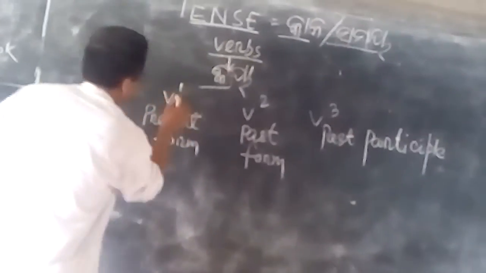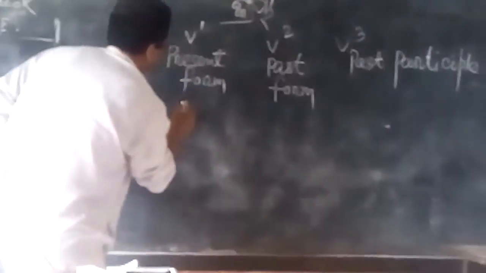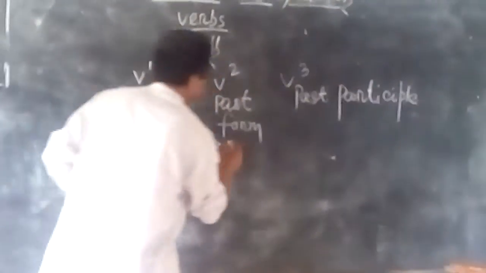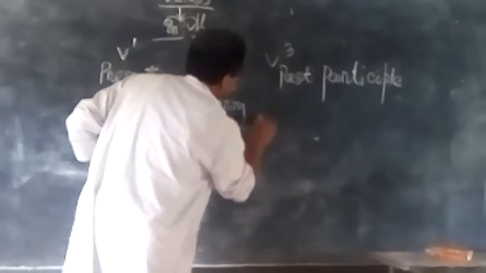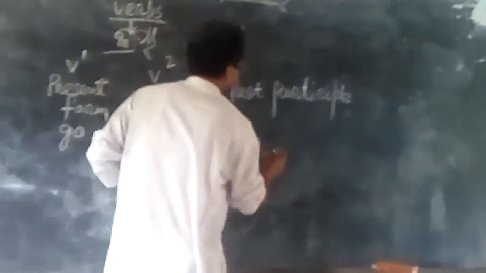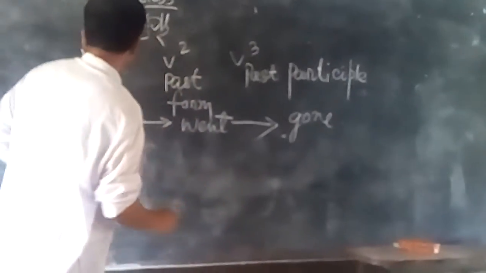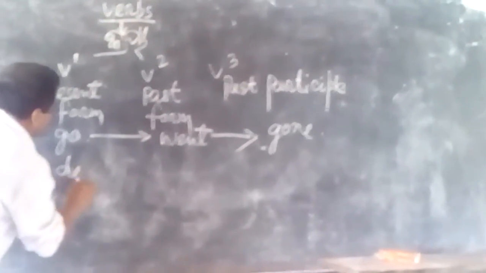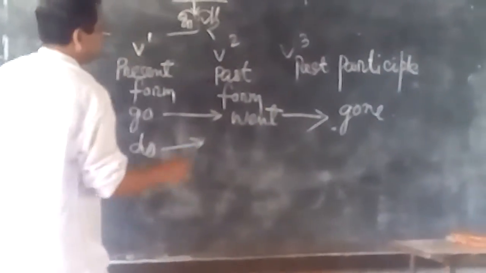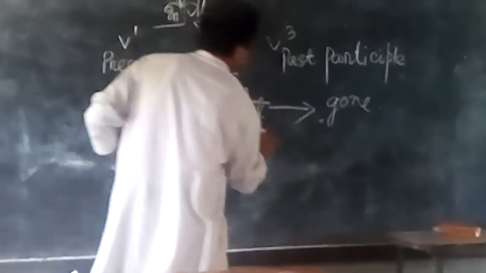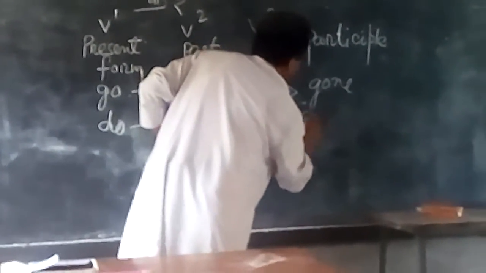So from the first form, present form, it is go, and in past form it will be went, and participle form will be gone. Like this, do. Past form did, and participle form is done.